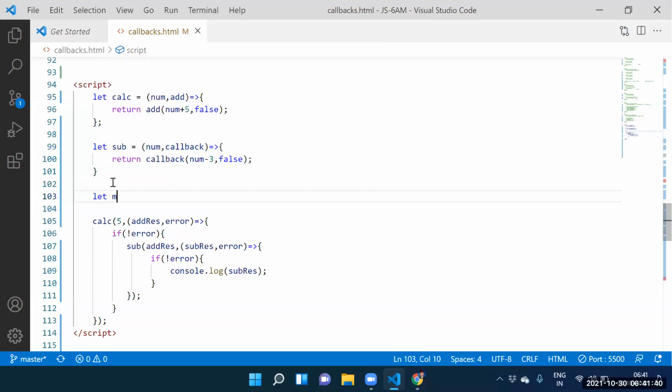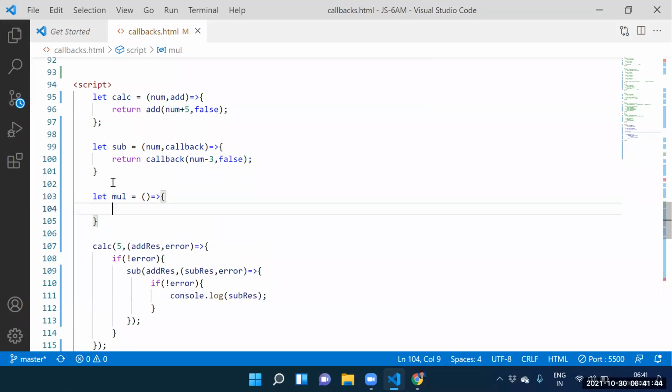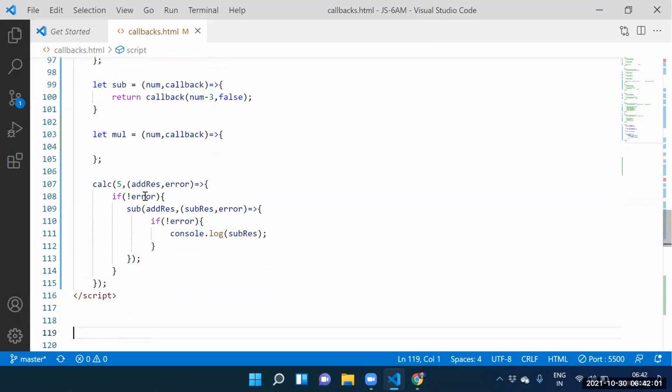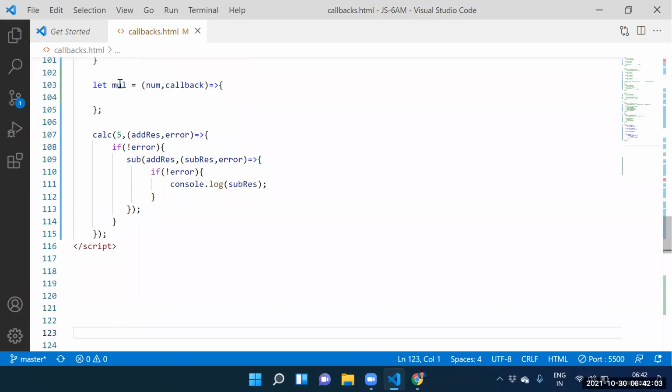Can I create another function? Let multiplication equal to an arrow function. Here itself we need to pass the arrow function, with num comma callback. Num, and what you wanted to supply, callback. Fine. Can I call the multiplication function? Yes, sir.